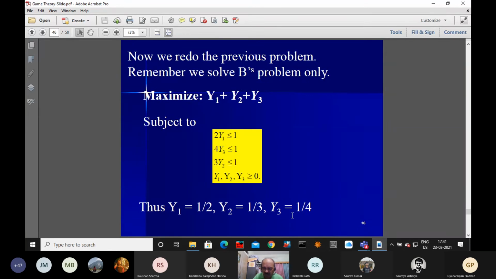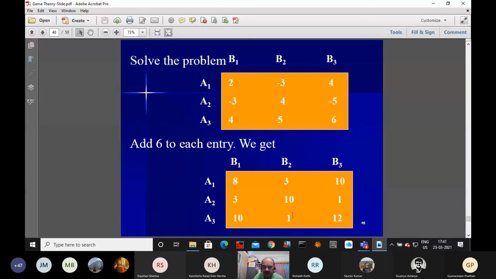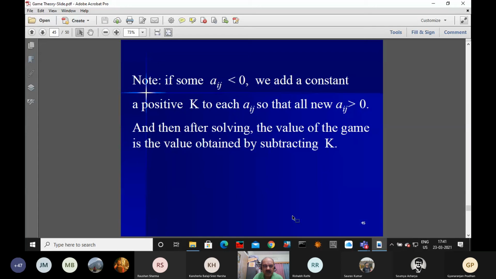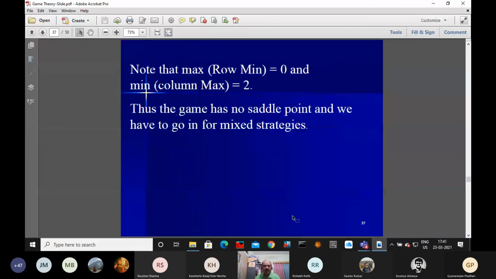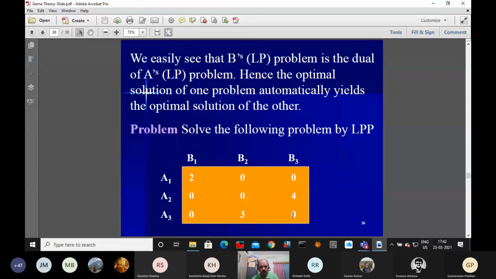I'm just giving you this problem directly: first row 2, 0, 0, second row 0, 0, 4, third row 0, 3, 0.